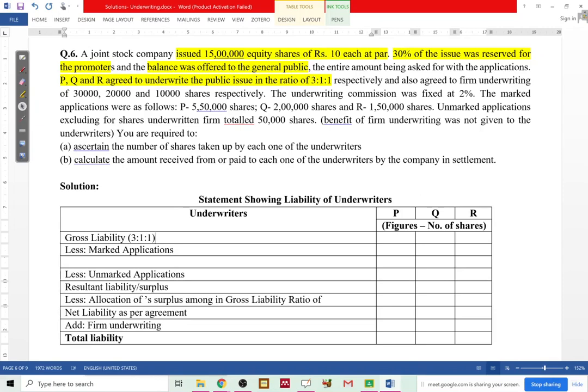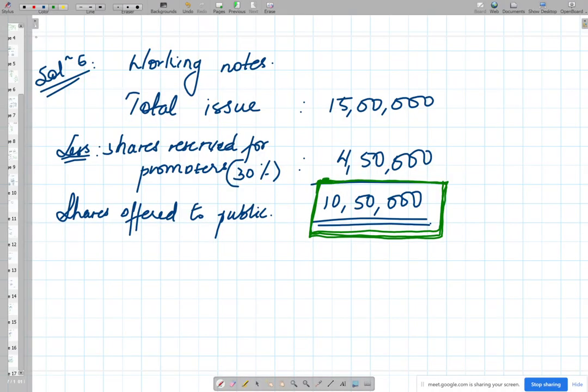Firm underwriting we will come to later. So this amount goes in 3:1:1, which basically means 3/5, 3 plus 1 plus 1 is 5, right, 1/5 and again 1/5 of 10,50,000.